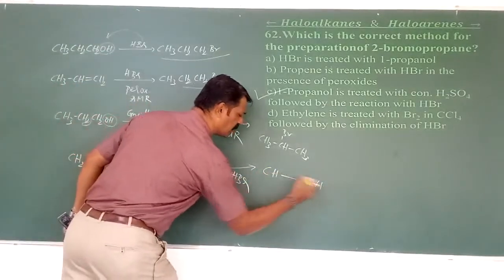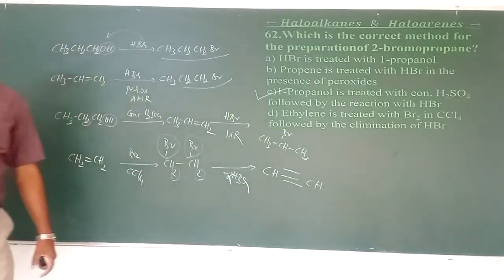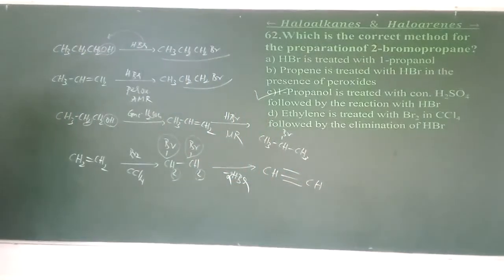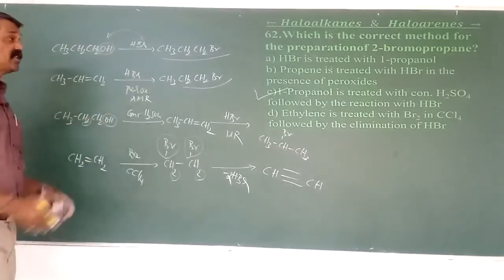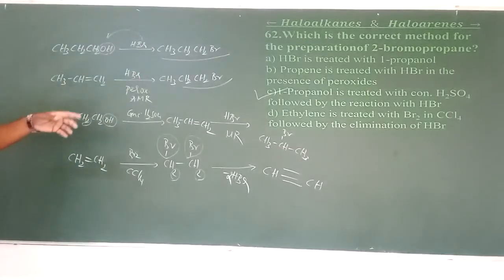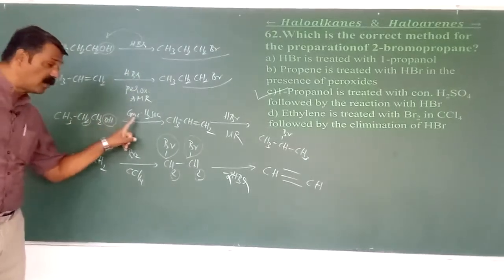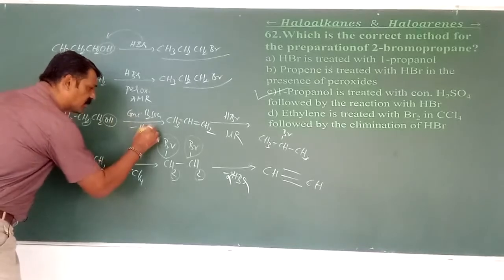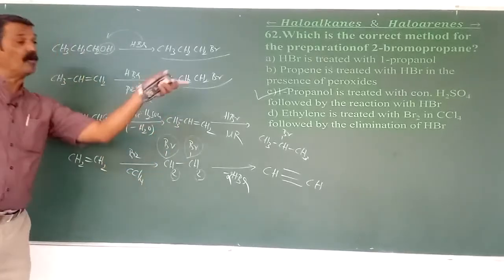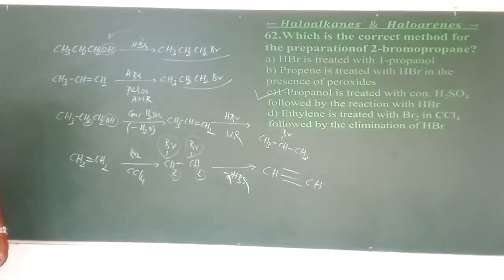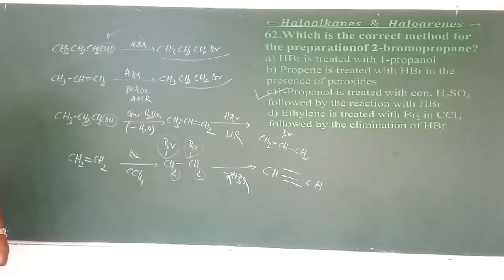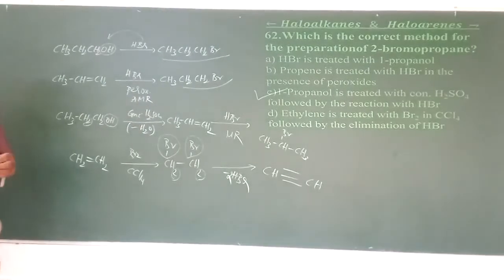CH≡CH, which is called acetylene, but not ethene. Therefore, the preferred route is this: 2-bromopropane is obtained when 1-propanol first undergoes dehydration using concentrated sulfuric acid to form propene, followed by adding HBr in the absence of a peroxide, giving 2-bromopropane. So 62 is C.